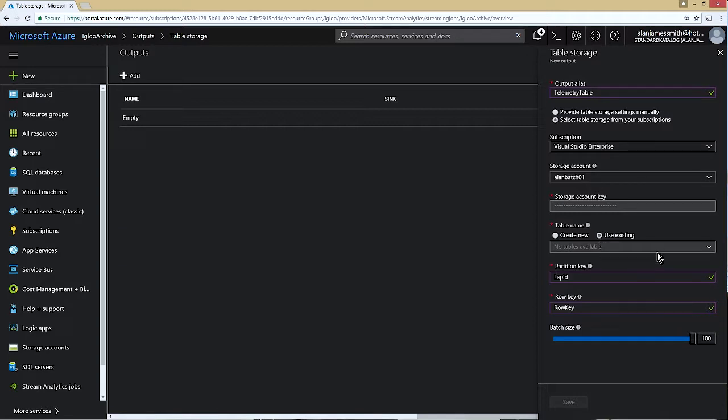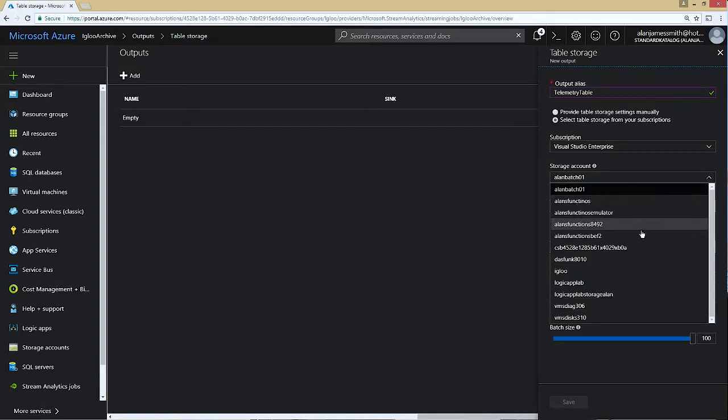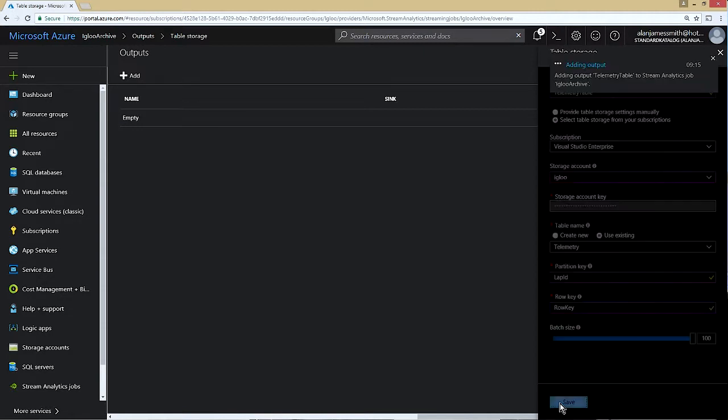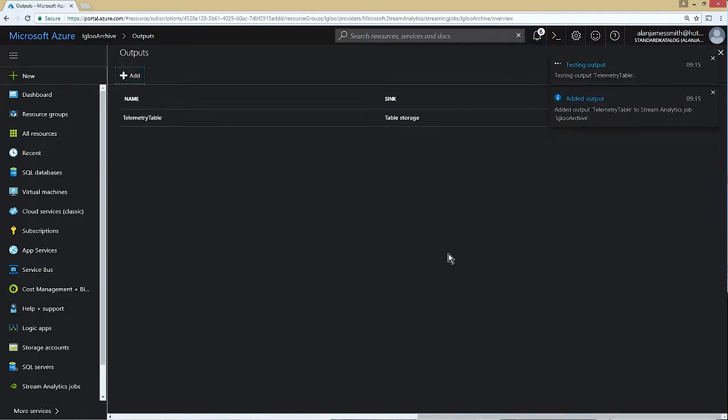And select the table name. So this is going to be Igloo, the storage account, and the table name is going to be telemetry. So click on save. So the next thing that we need to specify is the query. I've actually got this in Word, so I'm going to copy paste this into the portal.